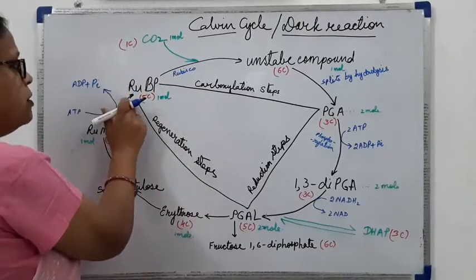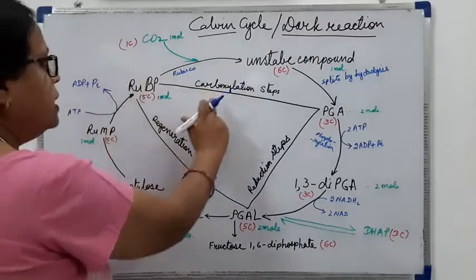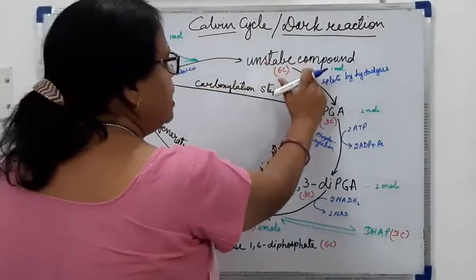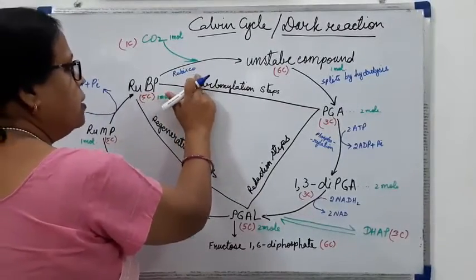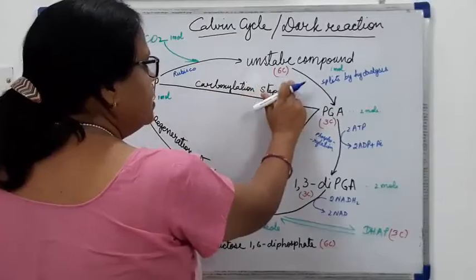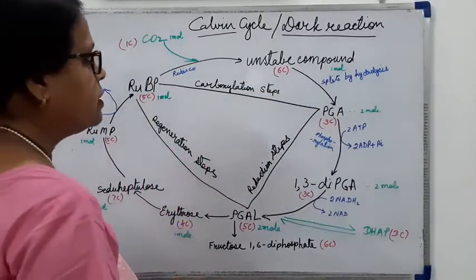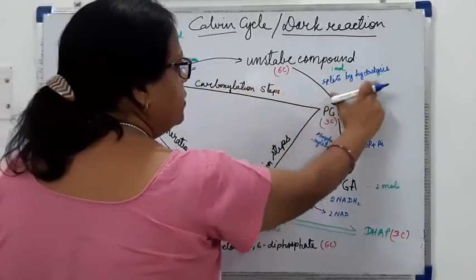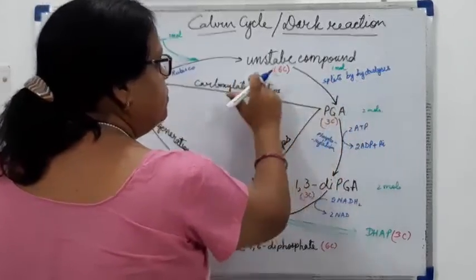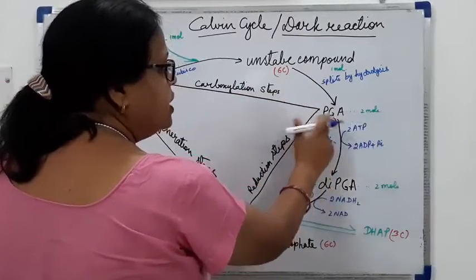So 5 carbon from here, 1 carbon from carbon dioxide, together make an unstable compound in the presence of the Rubisco enzyme, and this unstable compound becomes a 6 carbon compound. Then this unstable compound, by the process of hydrolysis, splits up into 2 molecules of PGA.